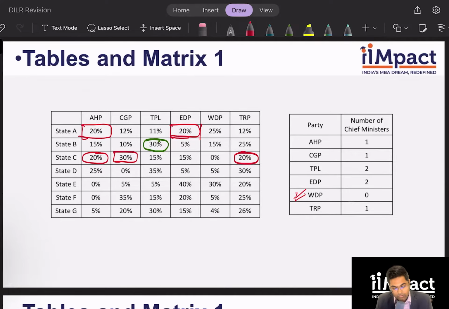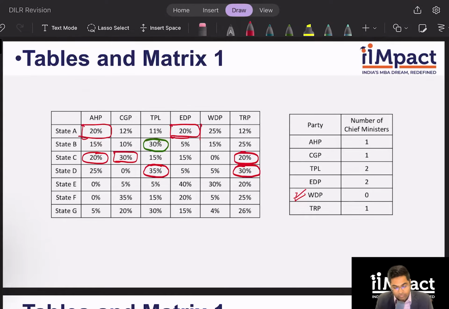State D, again, if the winning coalition has the party TPL, they will have their chief minister. Yes. But what if they don't? In that case, TRP and AHP can form a coalition with one other party, and TRP can have their chief minister. Okay. AHP still cannot have, because even if AHP, EDP, and WDP have a coalition, they have less than 50%, same logic. So these are the only two possibilities in state D. Okay. Let's look at state E.